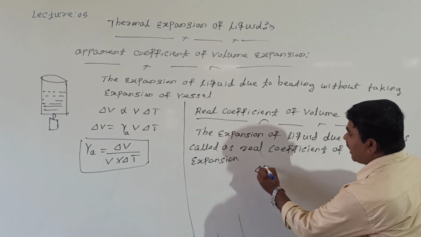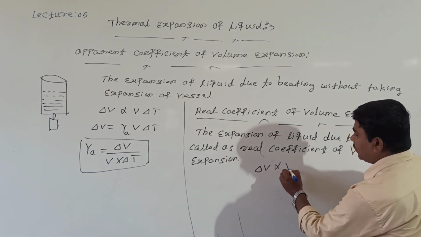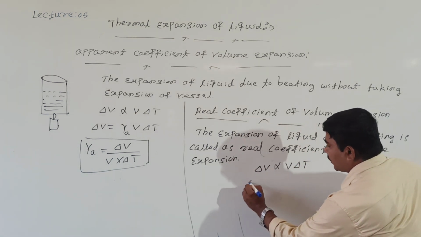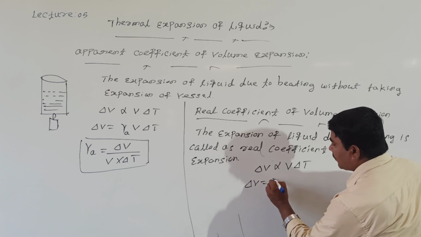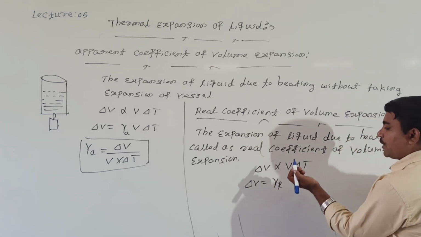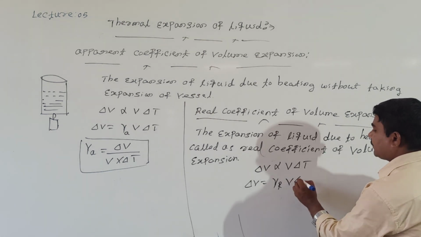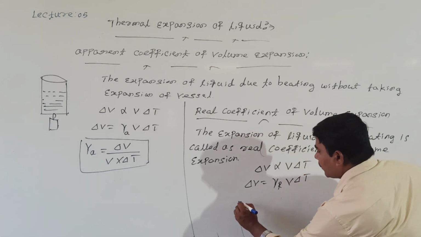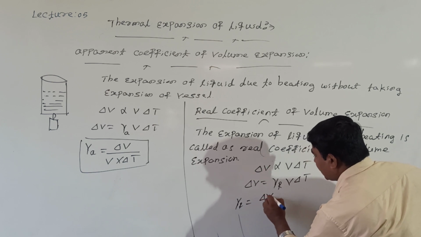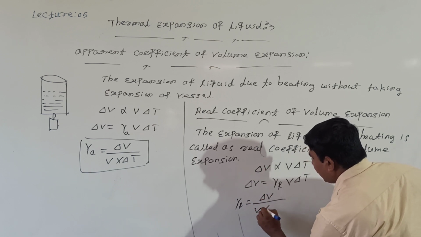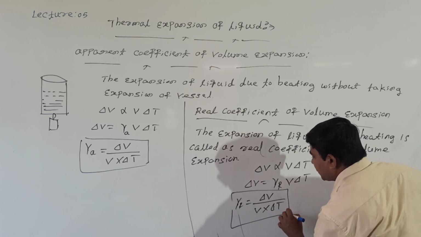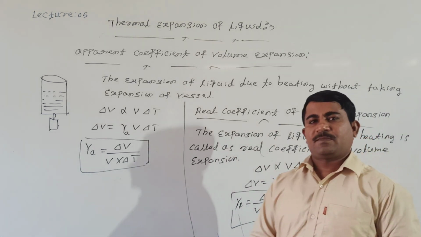The change in volume of the liquid is directly proportional to the original volume and directly proportional to the change in temperature. So you can call change in volume equal to a constant. What is the constant? The gamma R. Gamma R is the coefficient of real expansion into delta T. What is gamma R? Coefficient of real expansion equals del V divided by V into delta T. This is the real coefficient of volume expansion.